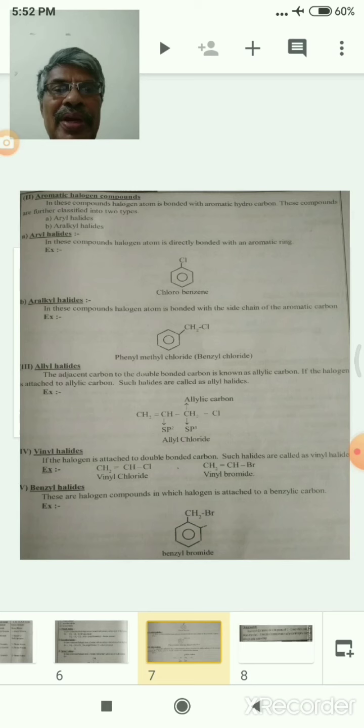Phenyl methyl chloride means C6H5, the phenyl group, with CH2Cl.